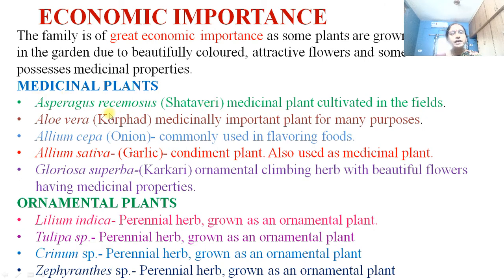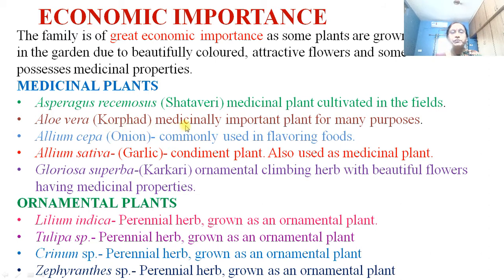There are some plants of medicinal value. Of them, Asparagus racemosus is commonly called shatavari. It is a medicinal plant cultivated in the field. Then the second plant is aloe vera, which in Marathi is called korfad.